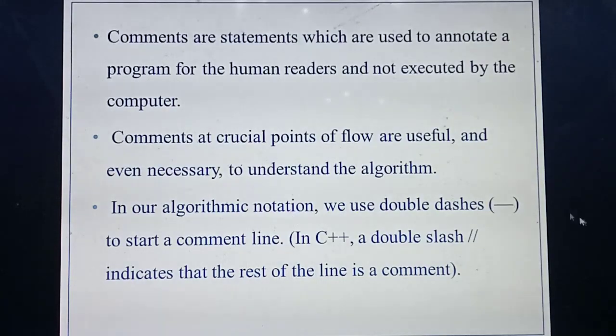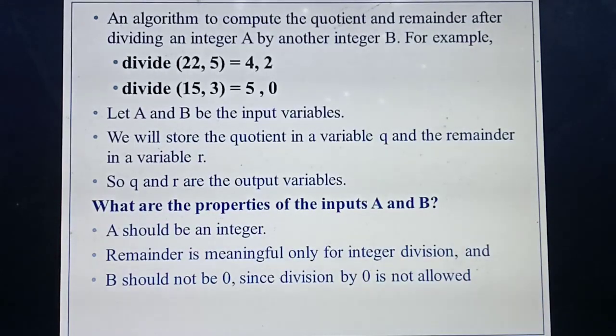In an algorithm, you should use this double dash. In C++ you should use the double slash. So in C++ you should use which symbol? Double slash to represent the comment line. Understood students?